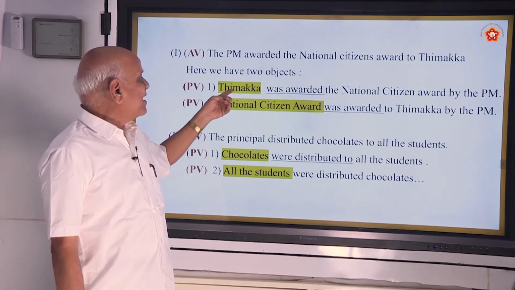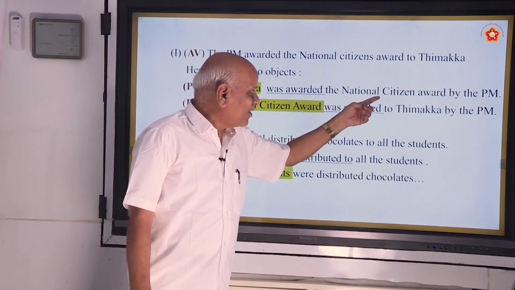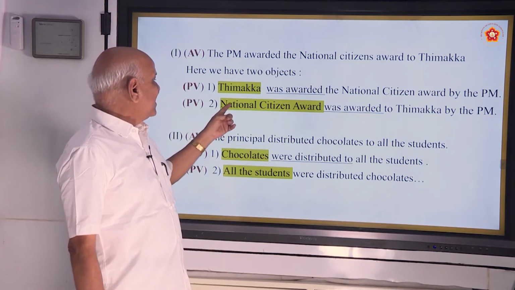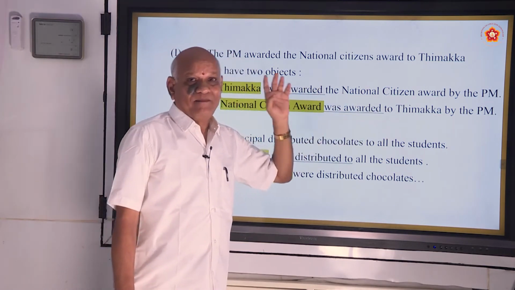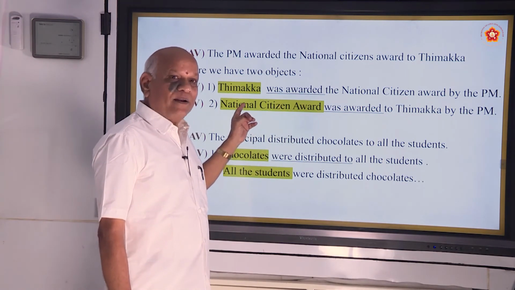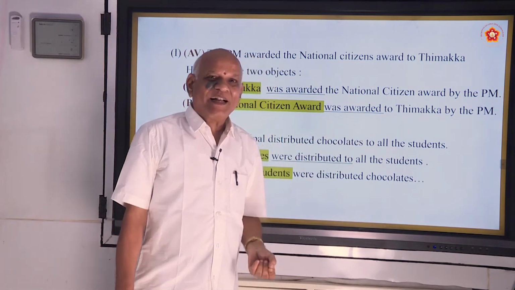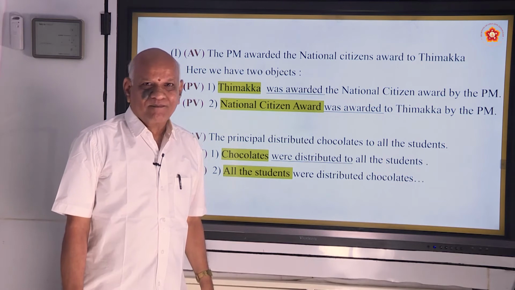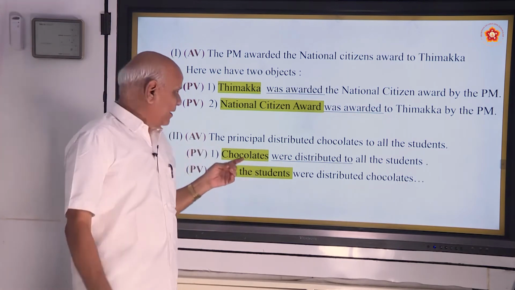Timmakka was awarded the National Citizen Award by the PM. And the next one is: National Citizen Award was awarded to Timmakka. If you give importance to the main direct object, the indirect object must be given with one tip. What is that tip? It is "to". I think you have caught my point. Listen to this again. Okay.